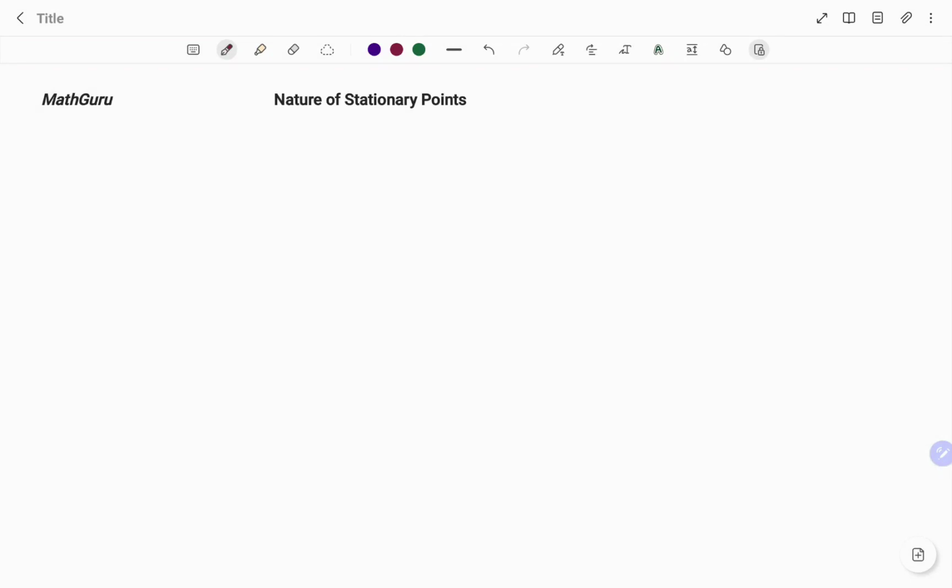In this video, we're going to be discussing the nature of a stationary point. If I have the graph of a cubic function as shown, then the stationary point is a critical point where the function is neither increasing nor decreasing.